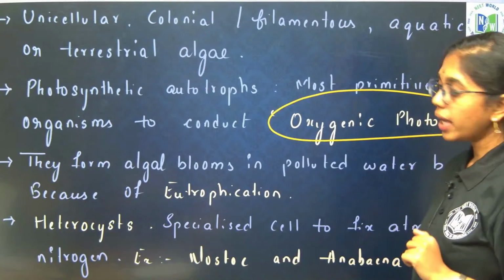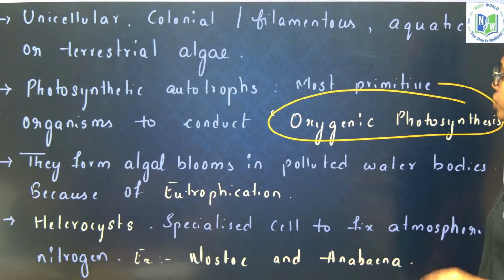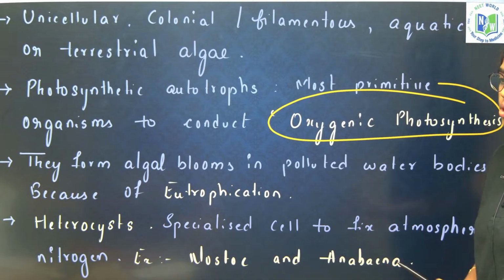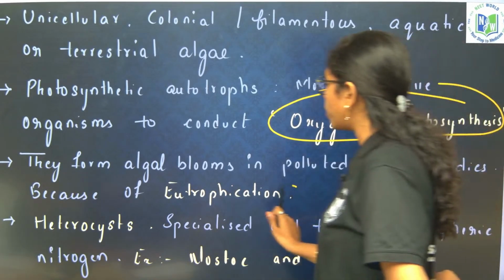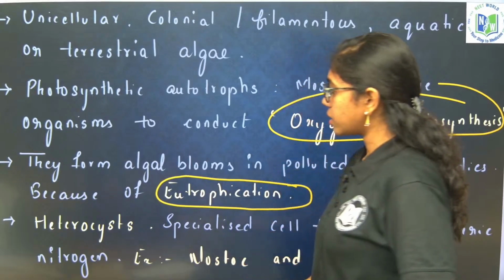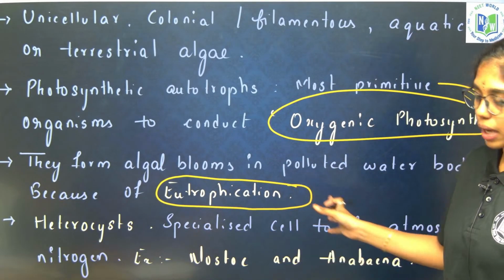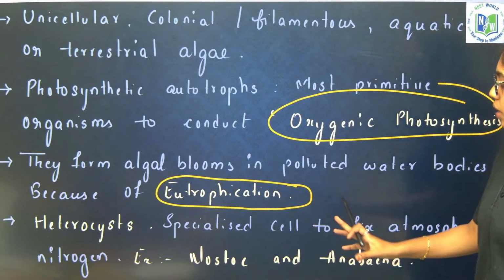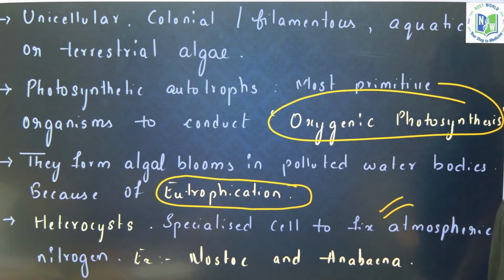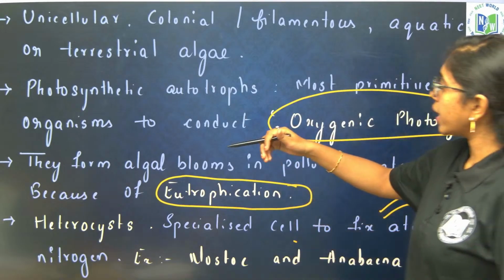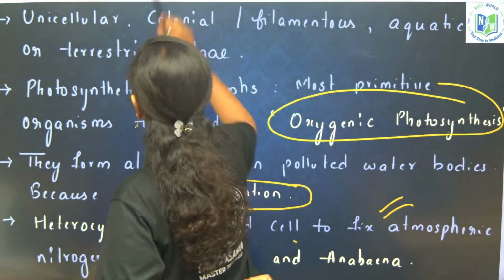Cyanobacteria are the primitive organisms that conduct oxygenic photosynthesis. They form algal blooms in polluted water bodies, because of which eutrophication occurs. The best example is Trichodesmium erythraeum, which we will come across in the coming slide. Next, heterocysts are the special cells that fix nitrogen. Examples are Nostoc and Anabaena. You can also take Aulosira and Oscillatoria.